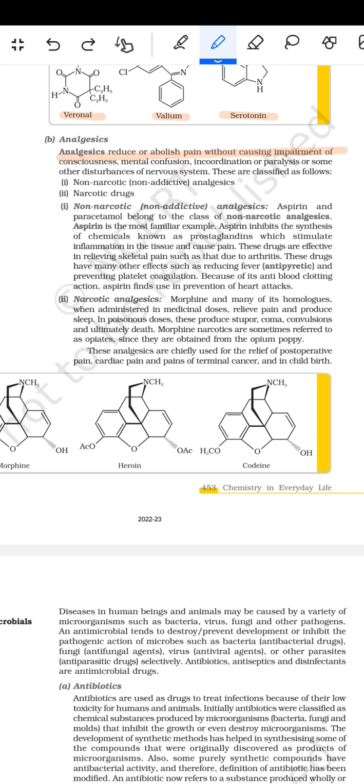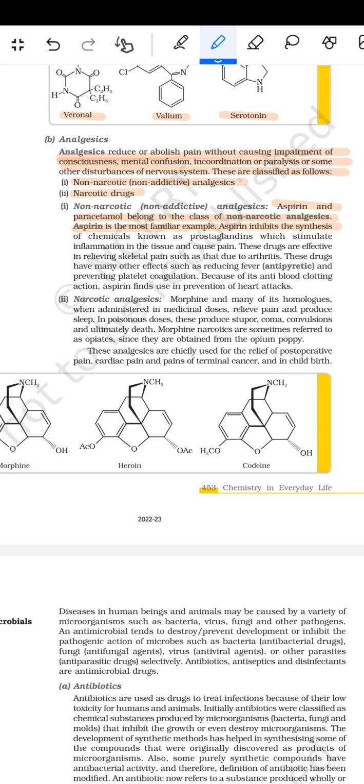reduce or abolish pain without causing impairment of the consciousness, mental confusion, incoordination or the paralysis or some other disturbance in nervous system. These are classified as follows: non-narcotic, non-addictive analgesics and the narcotic analgesics. Non-narcotic and non-addictive analgesics: aspirin and paracetamol, PAF, belong to the class of non-narcotic analgesics. Aspirin is the most familiar example.